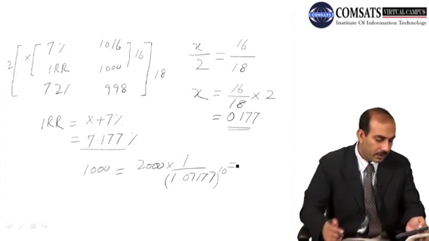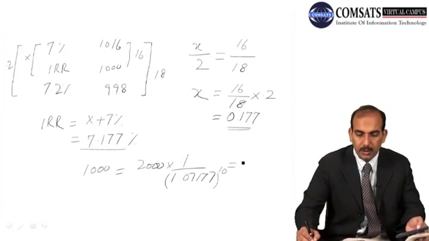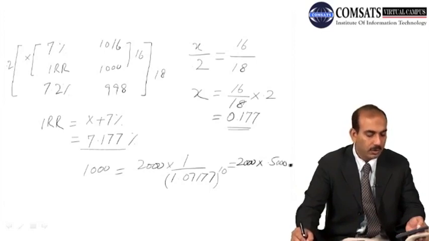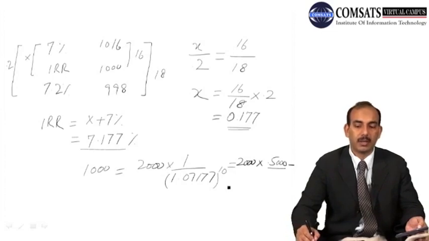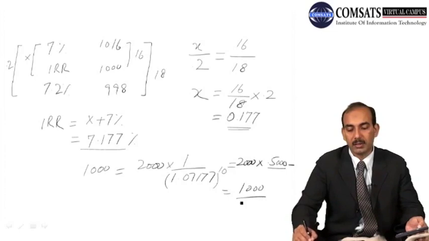We get a figure of 2000 into 0.5000, and if you neglect it, we have exactly 0.5 here. So if you multiply it, you will get exactly equal to 1000.